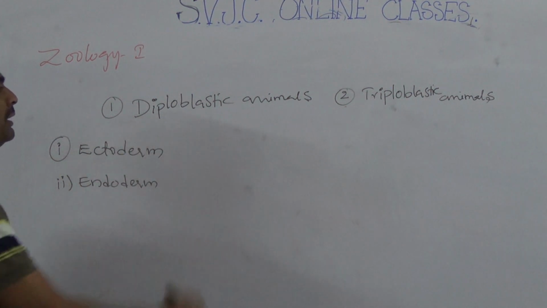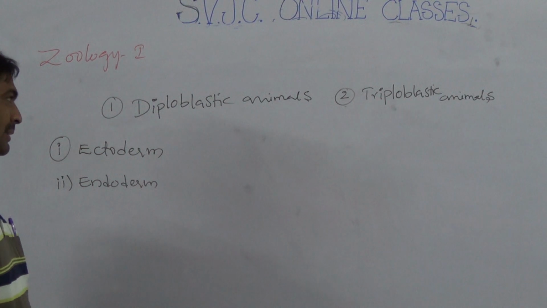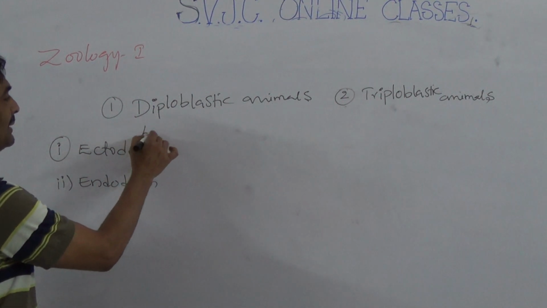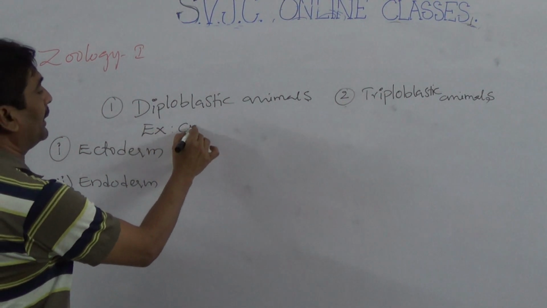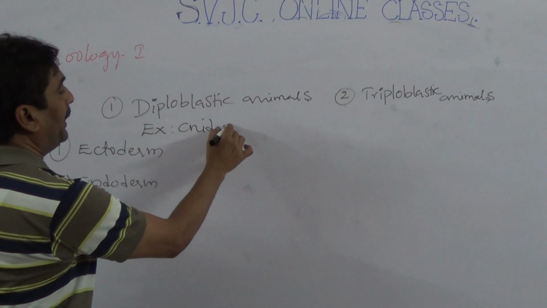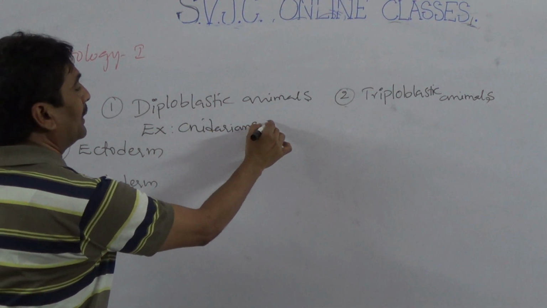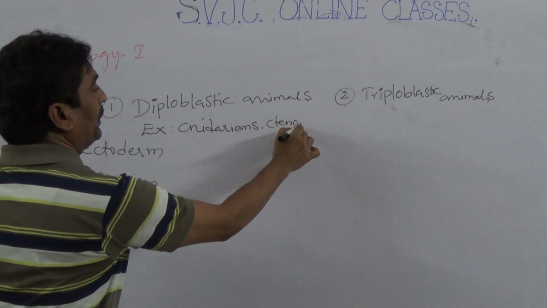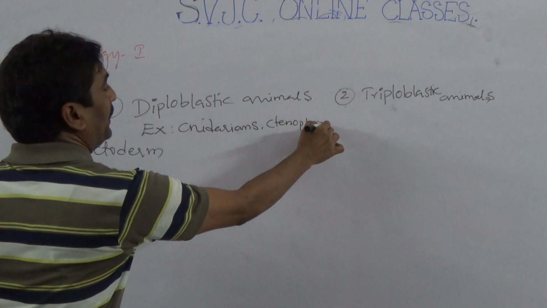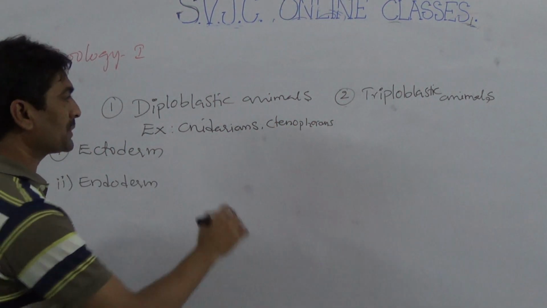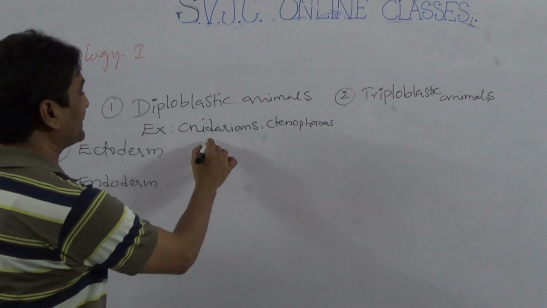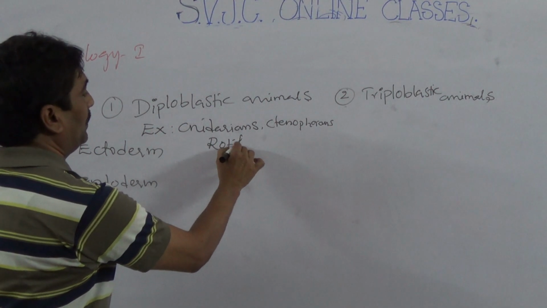That animal group is called diploblastic. The best examples of diploblastic are cnidarians and ctenophorans, and minor phyla such as rotifers also.